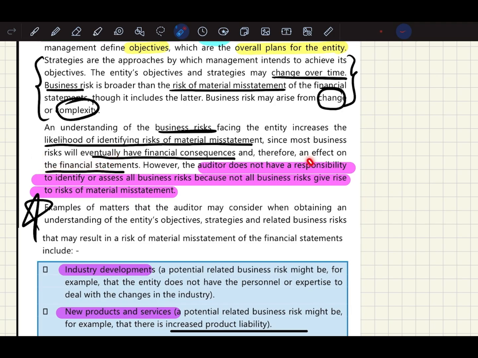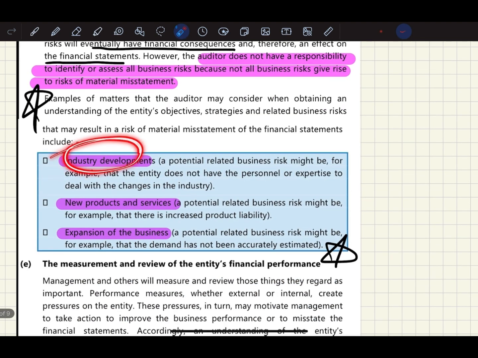So the auditor does not have any responsibility to identify or assess business risk, because not all business risks give rise to material misstatement. So what are the examples of matters which the auditor will specifically consider? So whatever business risk is there, the auditor has no responsibility to consider them. But there are certain specific business risks which the auditor will consider. The first one is industry development, the second one is new products and services, and the third one is expansion of businesses. These three areas, even though they are business risk, generally the auditor will not consider business risk, but these three areas the auditor will consider even if they are business risk.